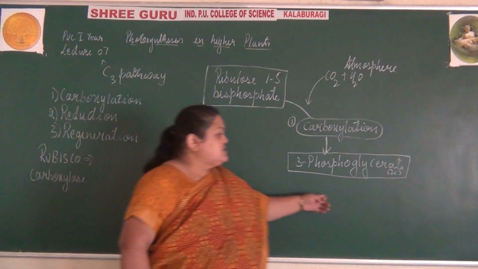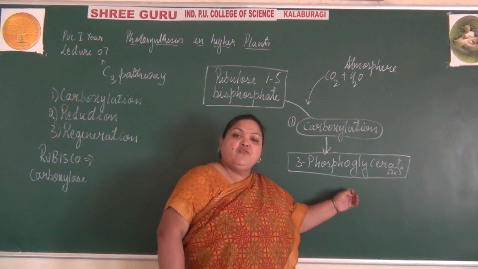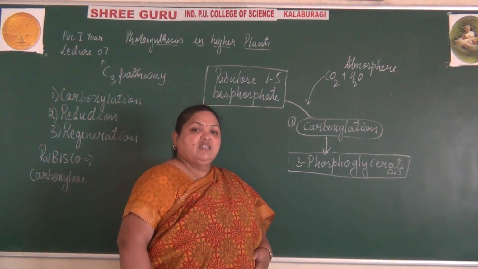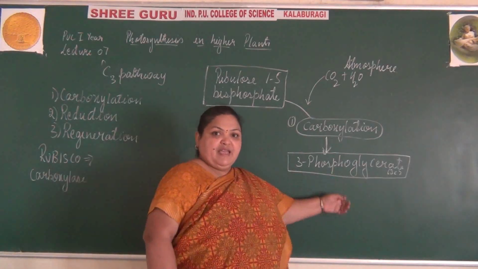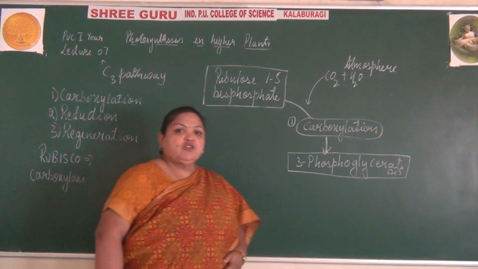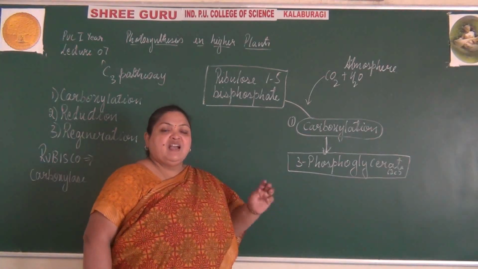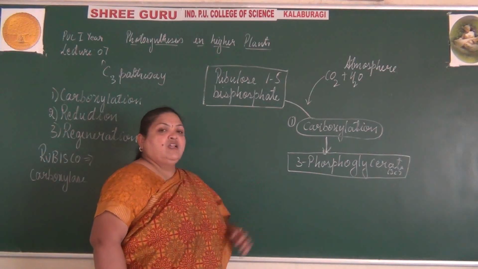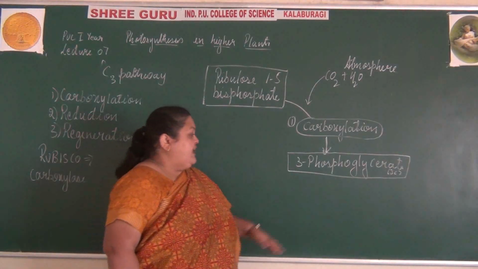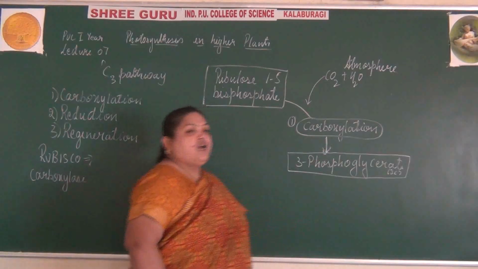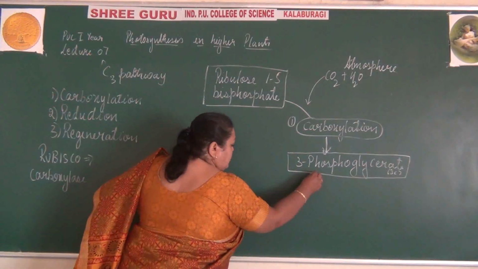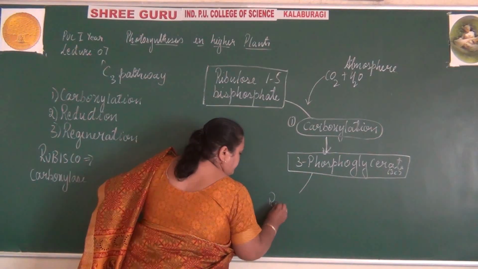As this is the first stable compound formed by the fixation of carbon dioxide, Calvin called this cycle the C3 cycle. The first stable compound formed by fixation of carbon dioxide is a 3-carbon compound, so this cycle was named the C3 cycle or C3 pathway. Then the next process after carboxylation is reduction, where it undergoes a series of reduction processes.